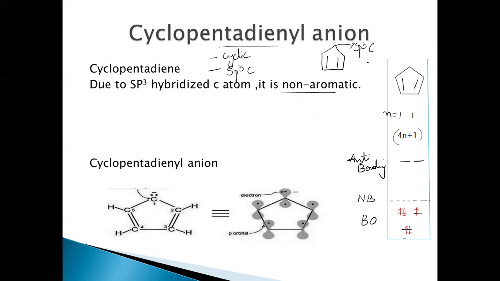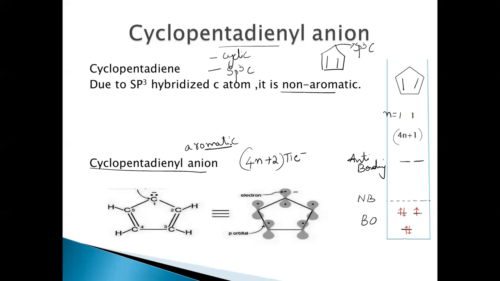This one is the sp3 hybridized carbon atom. Now, by the addition of one electron, it will have 4n plus 2 pi electrons, which is making it aromatic. So the cyclopentadienyl anion is aromatic.